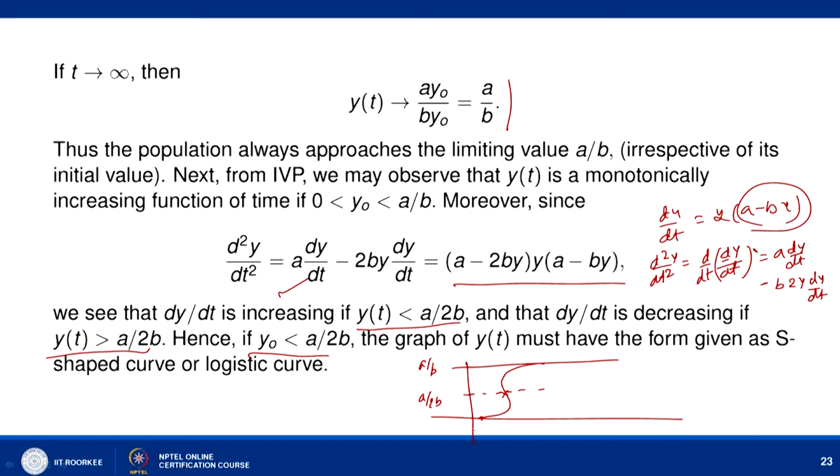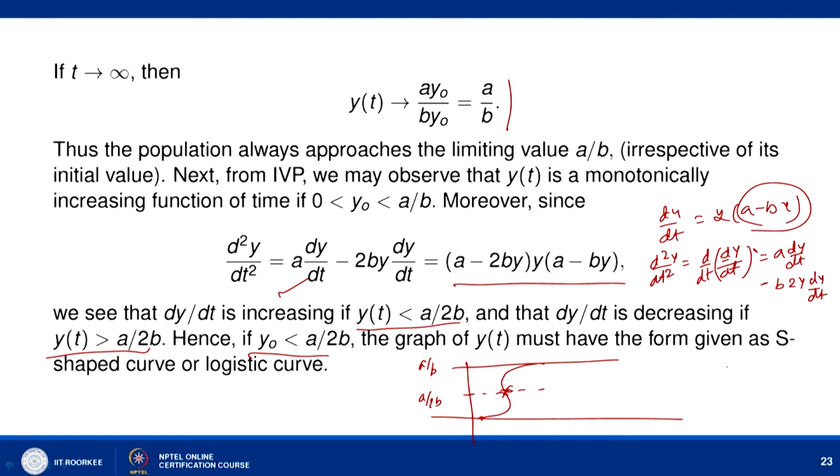As soon as this crosses the initial point up to A by 2B value, your d2y by dt square is increasing, dy by dt is increasing. So, it means that the population is increasing, and once it has reached A by 2B value, then dy by dt starts decreasing, and ultimately we have the graph satisfying this kind of figure, that is known as the S-shape figure or the logistic curve here.